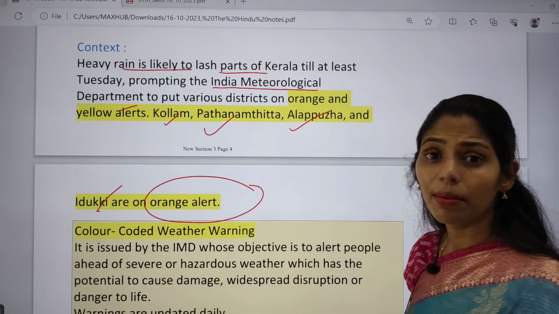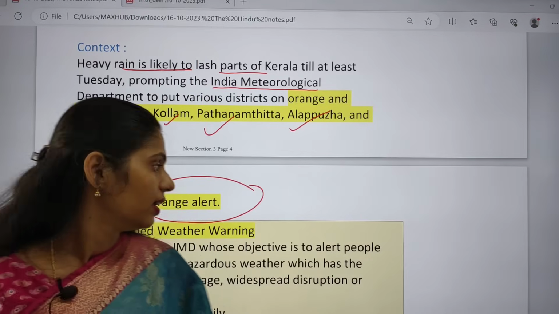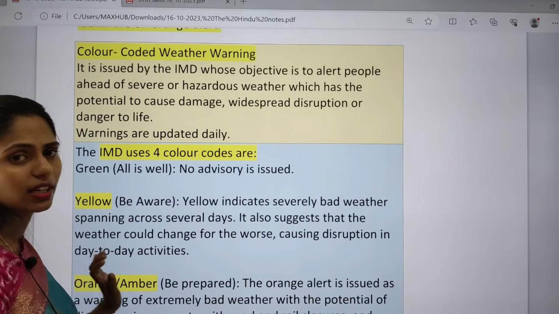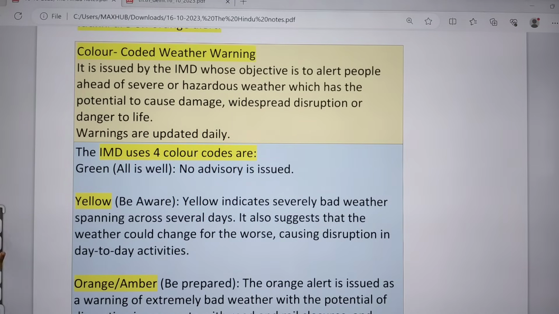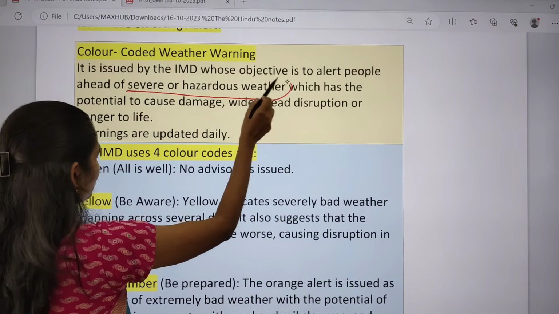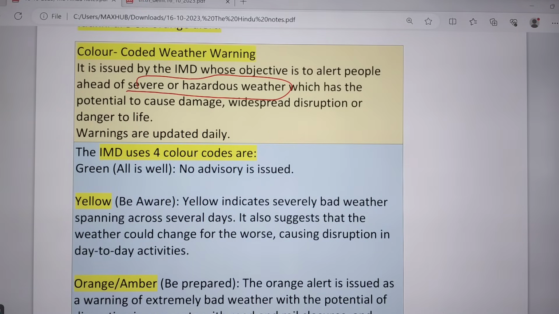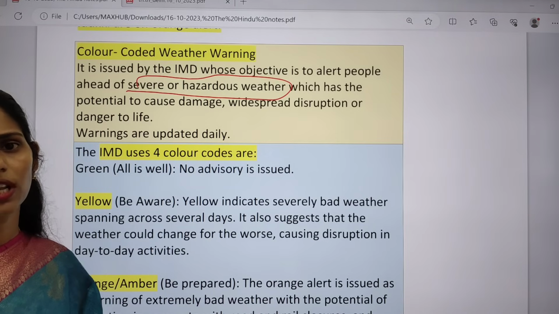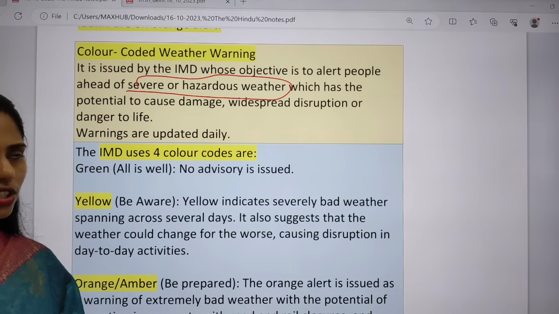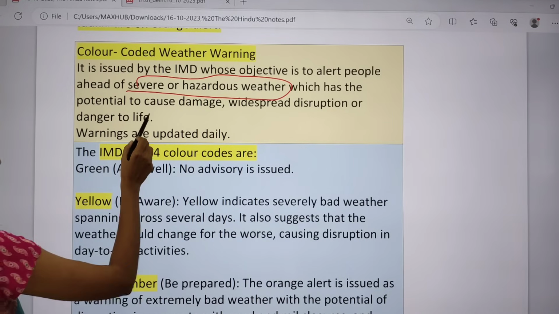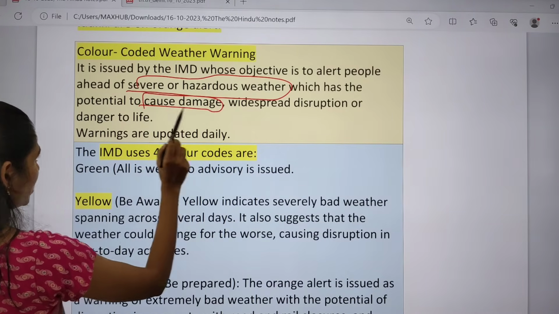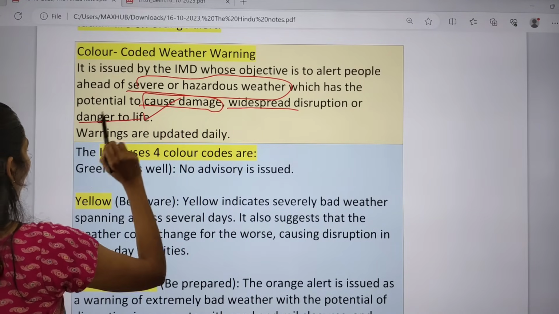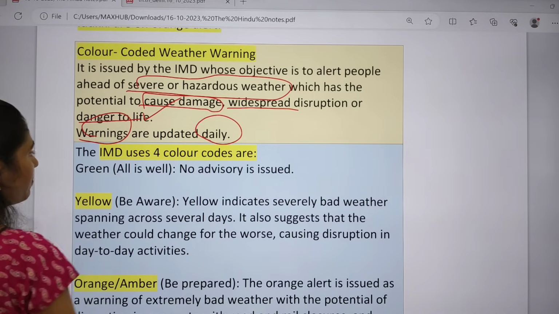So here you have to know about the color coded weather warning of IMD. IMD issues these alerts to alert the people ahead of severe hazardous weather. IMD comes up with early weather forecasting, an early warning system, and gives the warning to the people who are in danger. And this also helps to decrease the damage from widespread disruption or the danger to their life, and these warnings are updated daily.